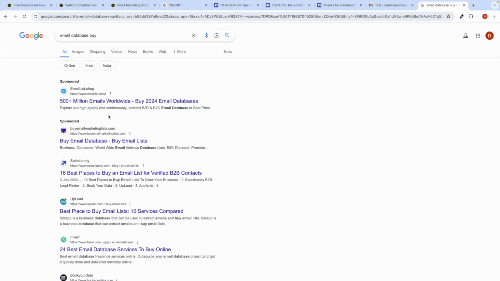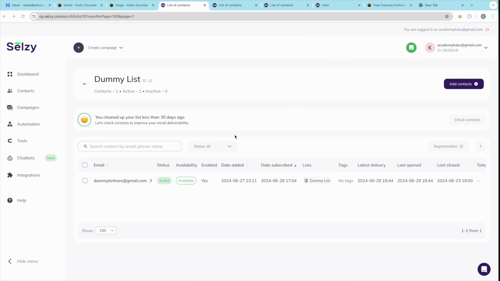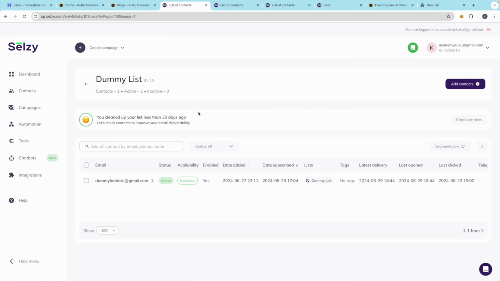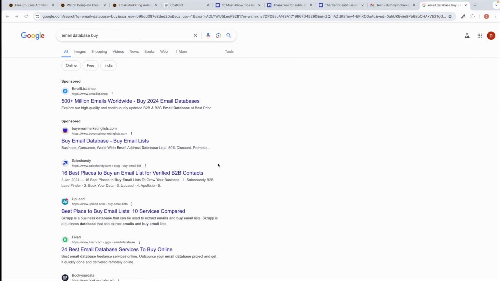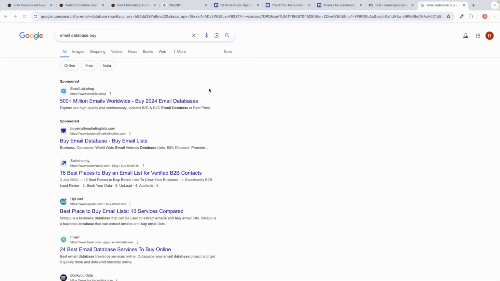So please do not buy an email list from these websites. If you want to become an expert in email marketing, always make sure to grow your email list with your own efforts and hard work. We have taught you plenty of methods to promote, and you can achieve that. Please do not buy anything from these websites, otherwise that can be problematic.